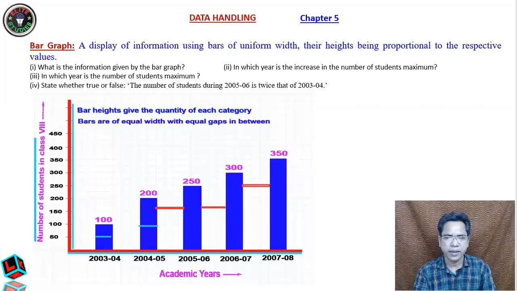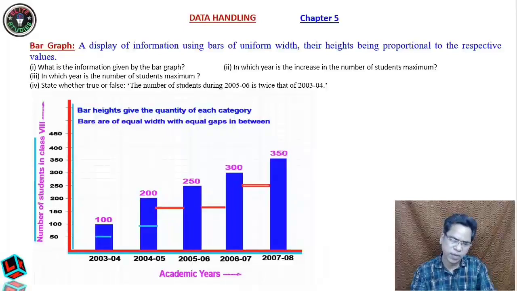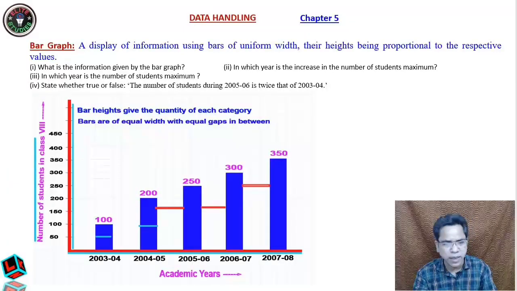Then in which year is the increase in the number of students maximum? You can see in which year. Here the increase is 100, because 200 minus 100 is 100, 250 minus 200 is 50, 300 minus 250 is also 50, 350 minus 300 is also 50. So the maximum is here in 2004, because in 2003 there are 100 students and in 2004 there are 200 students. Okay students, so the answer will be 2004, because here there is a jump. You can see from the graph also, isn't it?